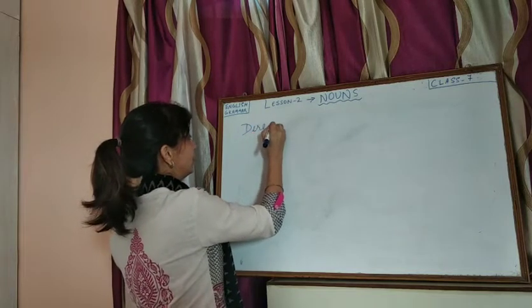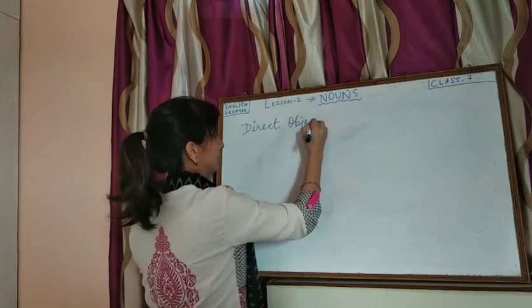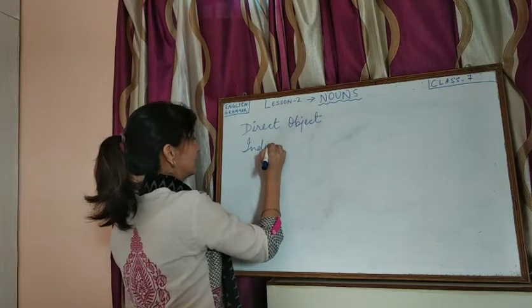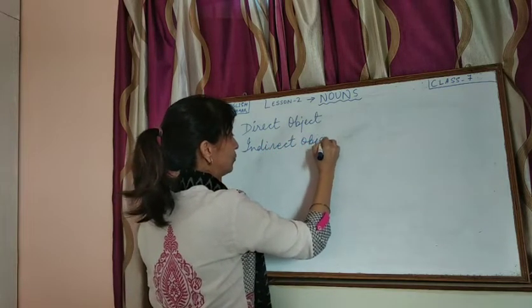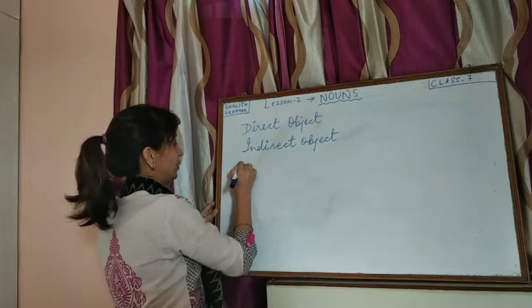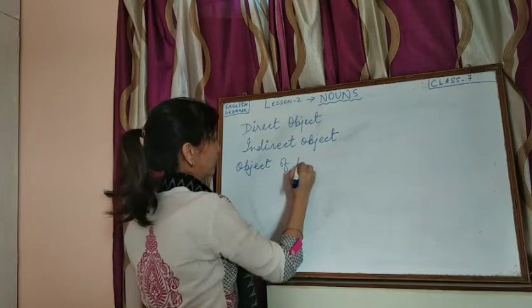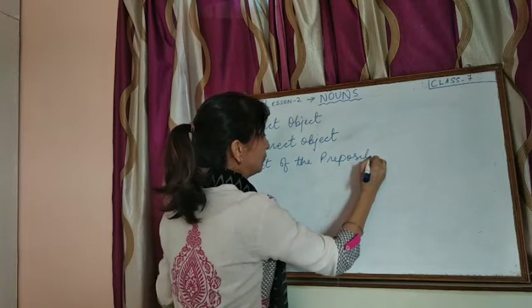We have direct object, we have indirect object. These are the new things for you. And we have object of the preposition. These are the 3 things we will learn now.